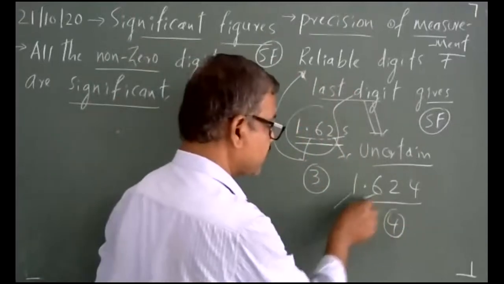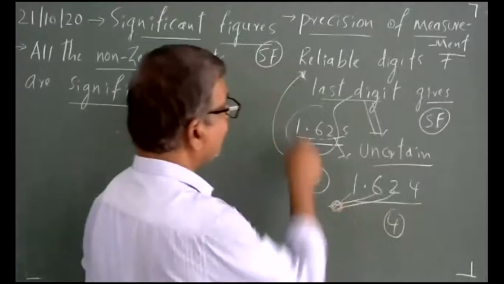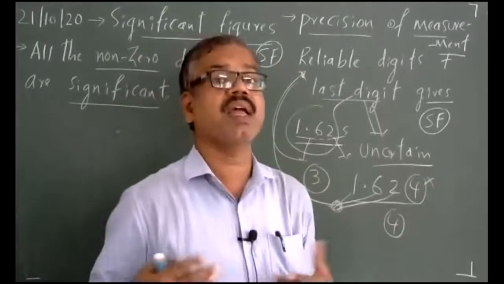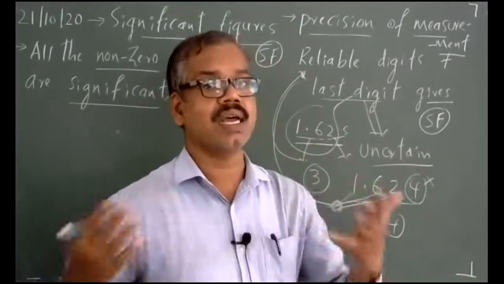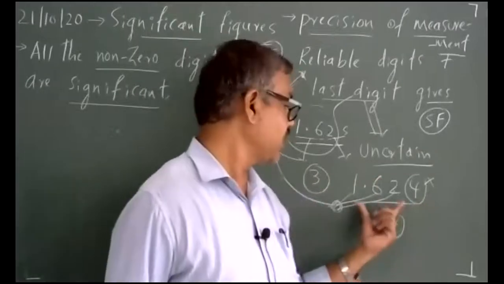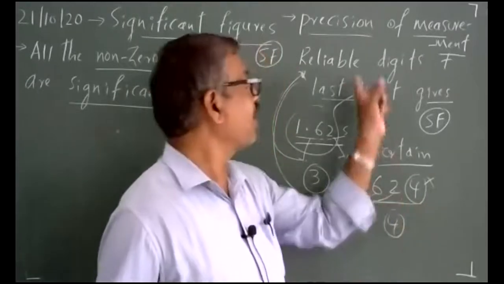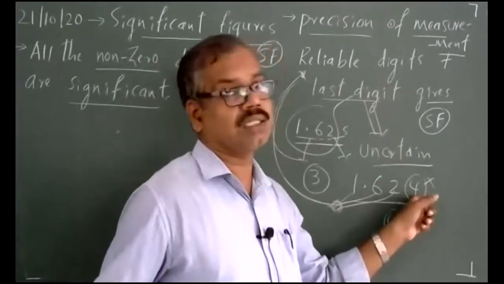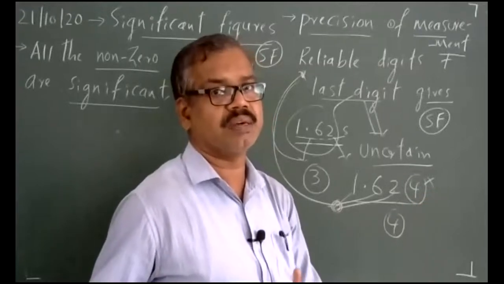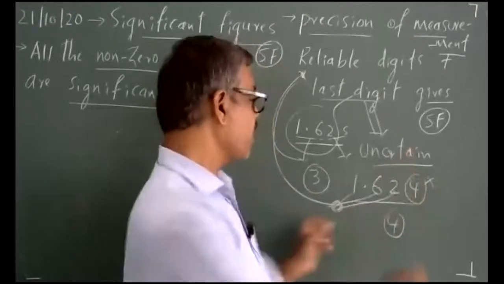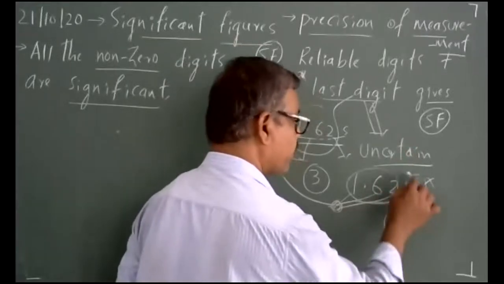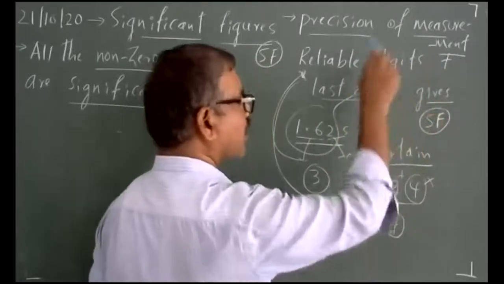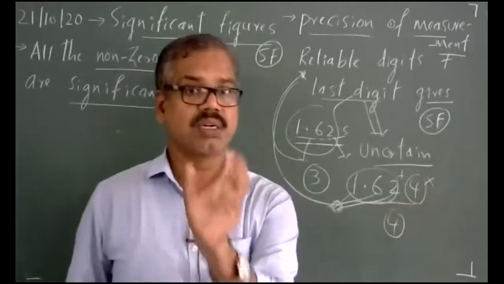So first digit, second digit, and third digit are reliable digits, whereas the last digit is uncertain. Uncertain means maybe an error. What is error? Error is an uncertainty. 1.62 is certain, meaning reliable. You can rely upon the value. The last digit being uncertain, I don't know, it may be 4, 5, 6, anything. The reliable digits plus the last, unreliable digit together form significant figures.